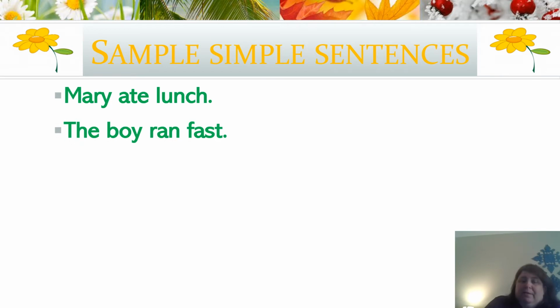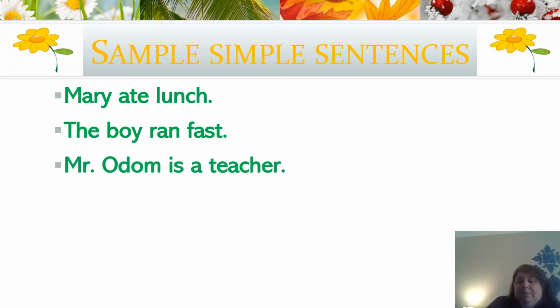The boy ran fast. The boy ran could be a sentence, but it's even more complex when we add fast, because it explains how he ran. Mr. Odom is a teacher. So Mr. Odom is our subject, and is is our state of being, which is our predicate, and we know he's a teacher.